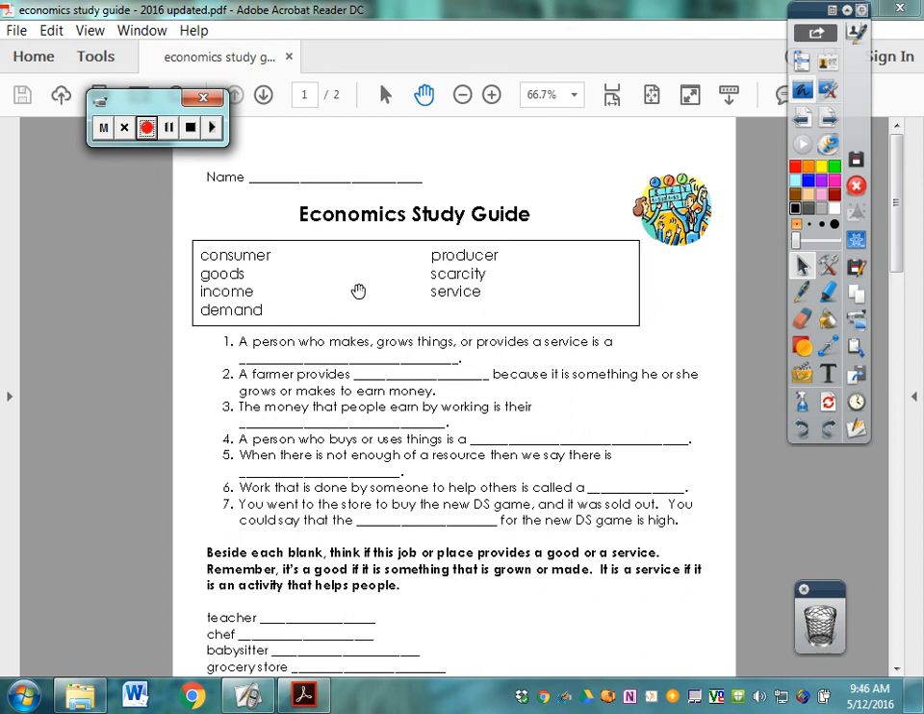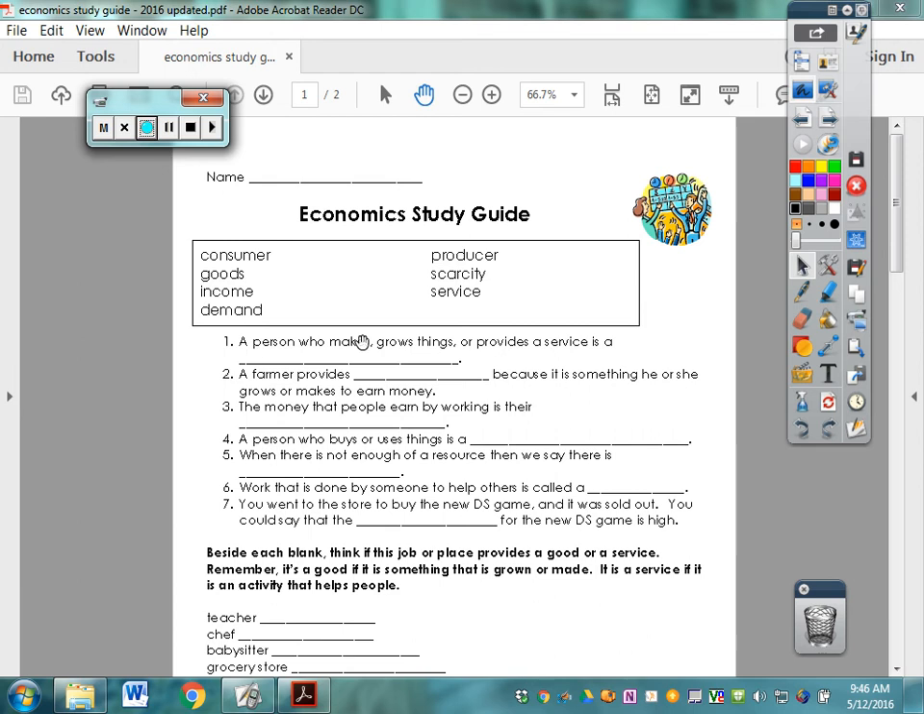Okay, today we're going to go over our economics study guide, and you're going to be getting this and filling it in. So it may take a couple of nights to fill it in, and then you should be studying it. You also will have vocabulary words that you can be studying, either in your journal or in another place to review for this test coming up in the next couple of weeks.